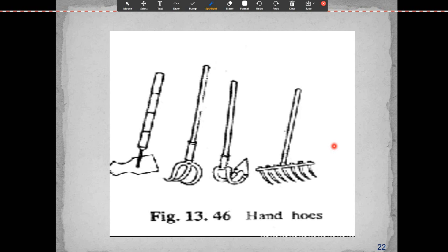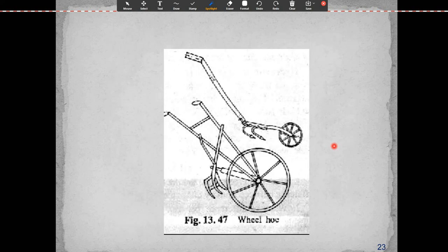This is the hand hoe, different hand hoes used for interculturing operations, intercultivating operations. This is a wheel hoe. It is used for interculture operations to remove the weeds.